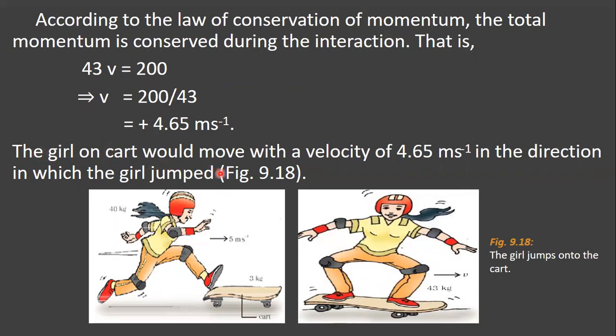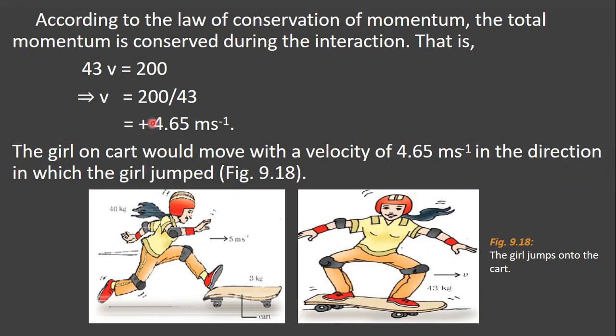The girl on the cart would move with a velocity of 4.65 meter per second in the direction in which the girl jumped.